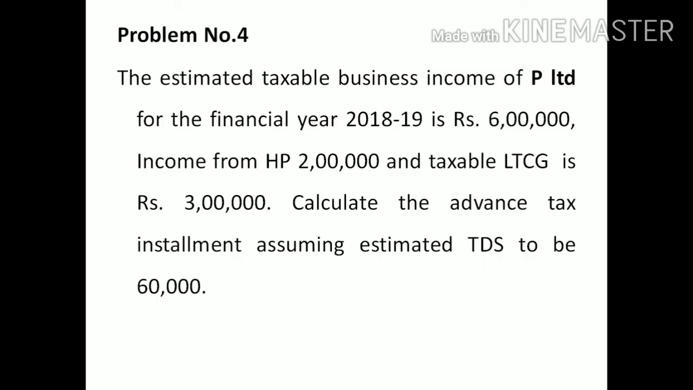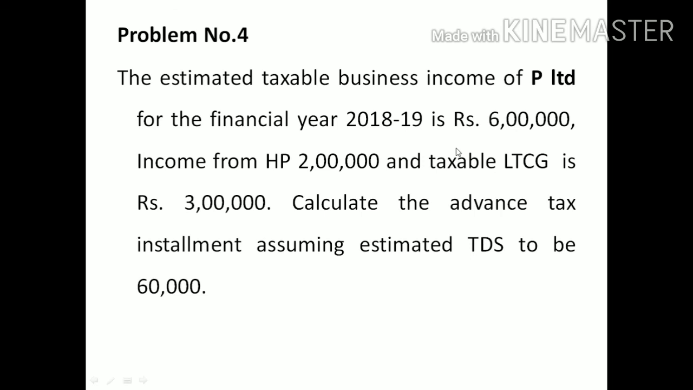Next one is related to corporate assessees. Here is the information of P Limited for the financial year 18-19. 6 lakhs income from house property, 2 lakhs taxable long-term capital gain, then 3 lakhs, the business income.